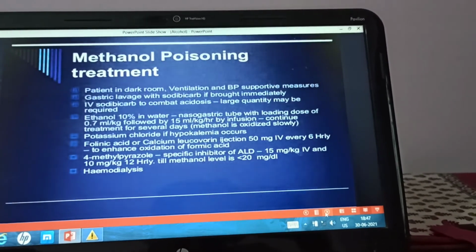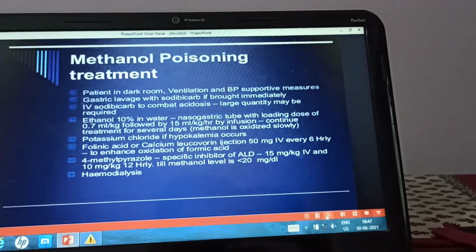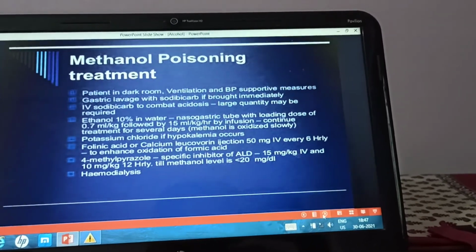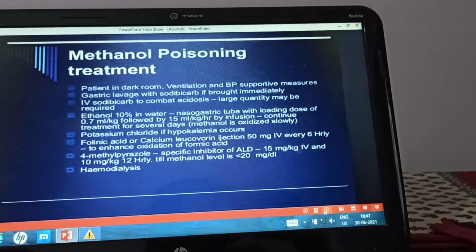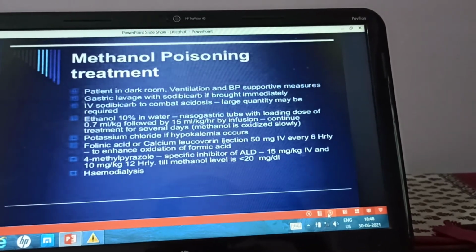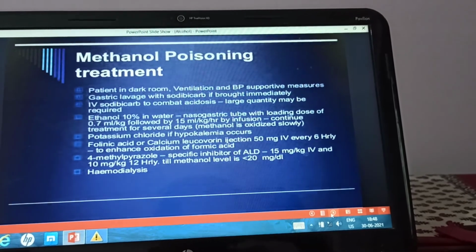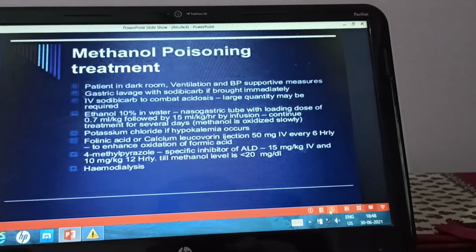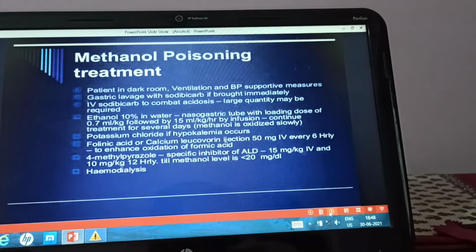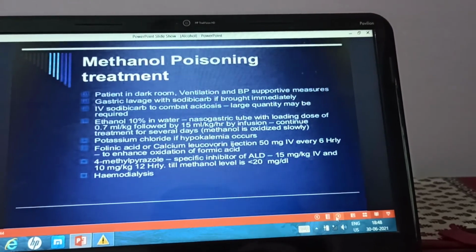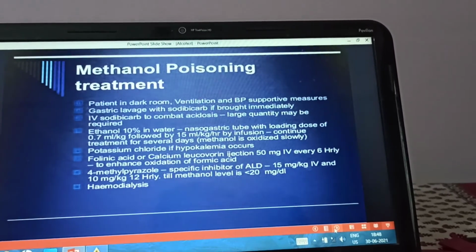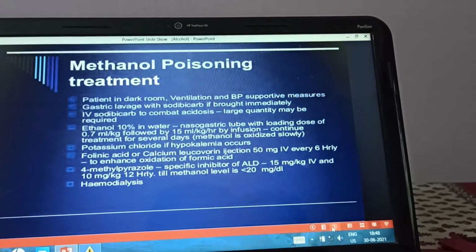Then folinic acid or calcium leucovorin can also be given intravenously, 50 mg IV every 6 hours, to enhance the metabolism of the formic acid which is already formed, and that's why it will decrease the level of formic acid.